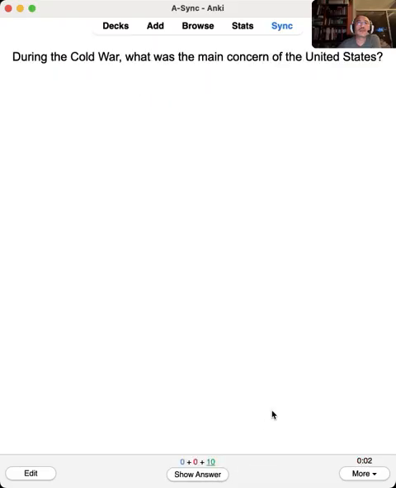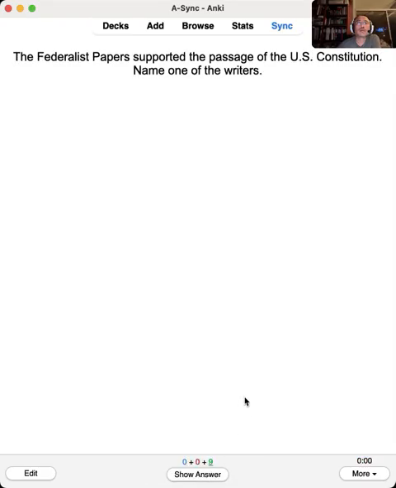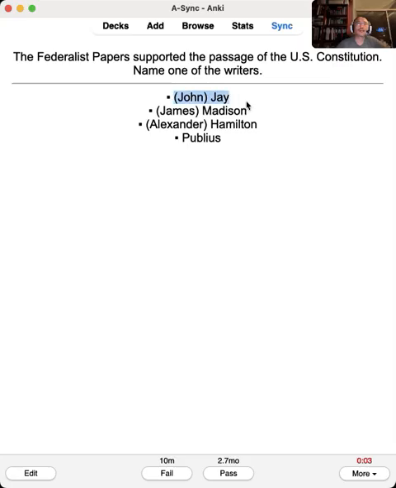The Cold War was the main concern of the United States: communism. The Federalist Papers supported the passage of the United States Constitution. Name one of the writers. John Jay. Okay. Hamilton, Madison, Publius, a collection of authors. John Jay, Federalist Papers.